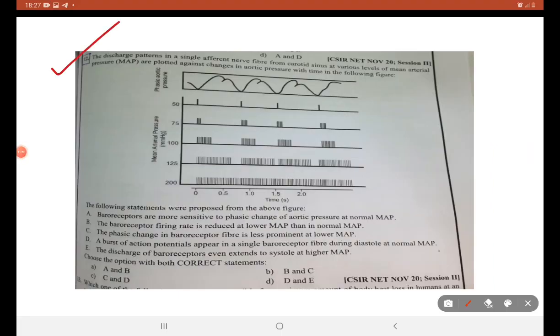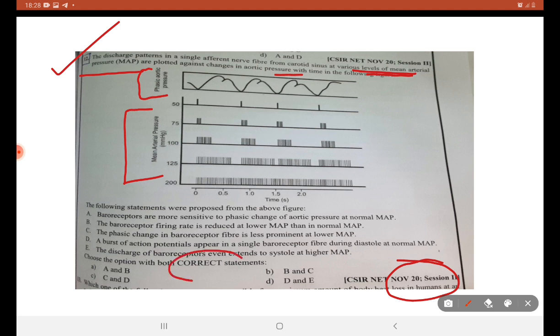12th question, November 2020. Here we have phasic aortic pressure and mean atrial pressure. Various levels of mean atrial pressure are plotted against the changes in the aortic pressure. Baroreceptors are more sensitive to the phasic change of aortic pressure at normal mean atrial pressure. We are asked to find the correct answers.